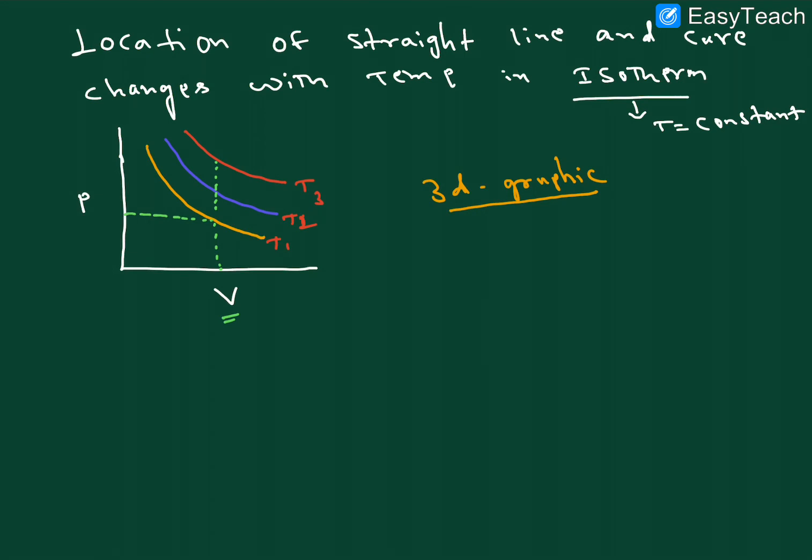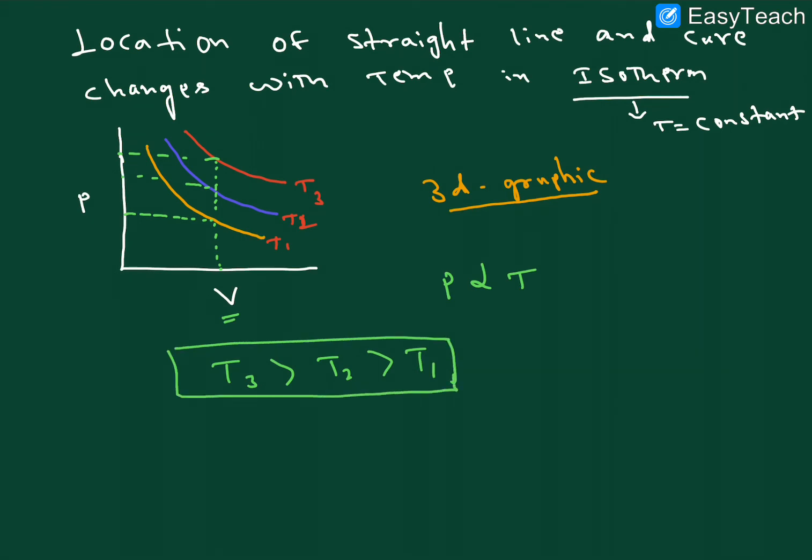And this temperature and pressure variation I am seeing here. So here this pressure, this is the temperature, and here this pressure, this is the temperature. So generally the pressure is directly proportional to temperature, right? So when pressure increases, temperature also increases. So which has more temperature, that is directly proportional to pressure. So here generally the temperature order is T3 greater than T2 greater than T1. So this is the variation in temperature. I hope it is clear. This is the sixth graph, right?